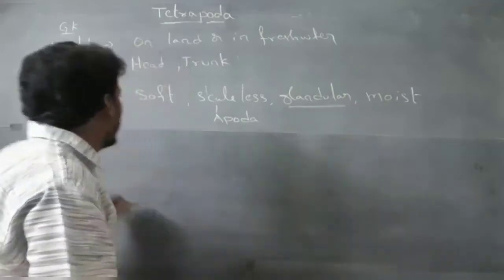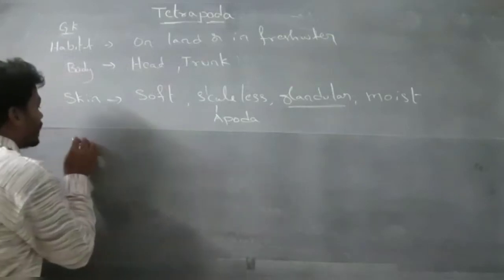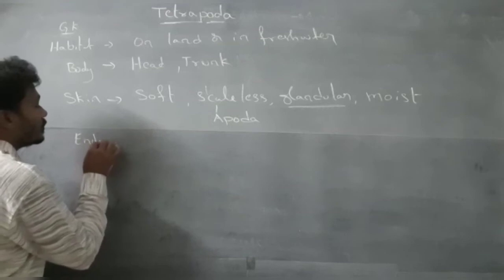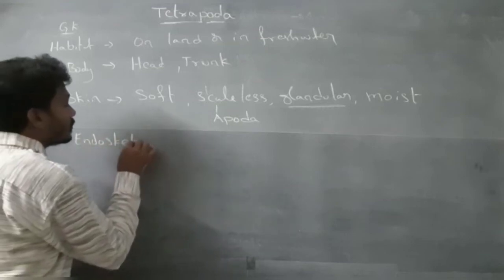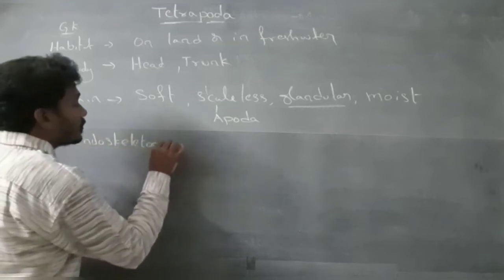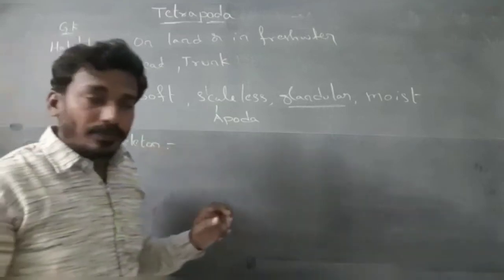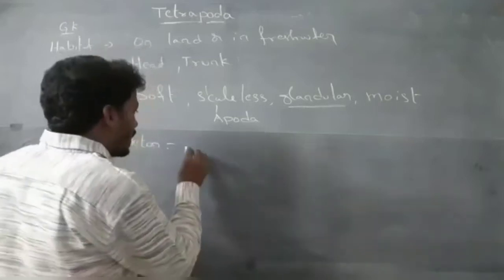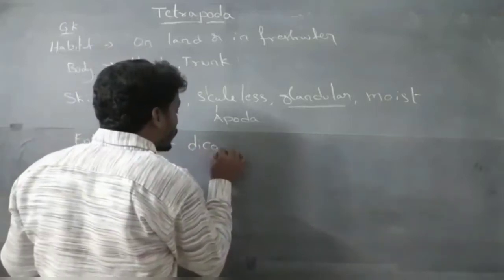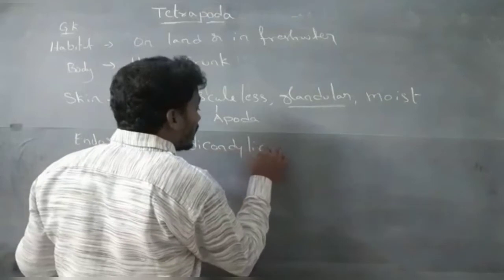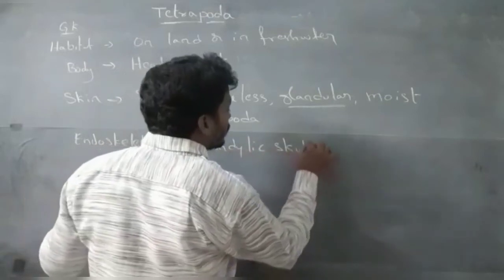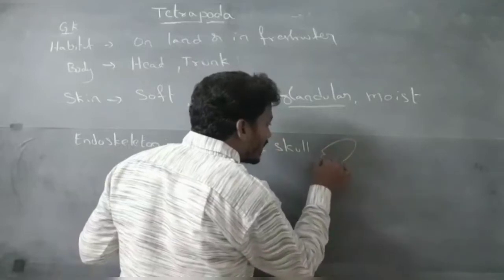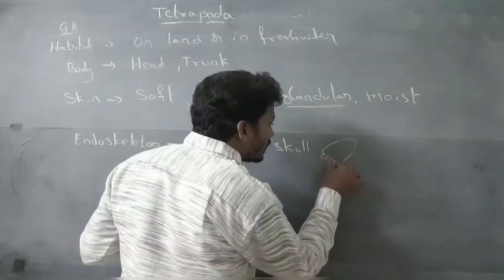Next, skeleton. Endoskeleton. Skull is a dicondylic skull. It means the skull contains two condyles.